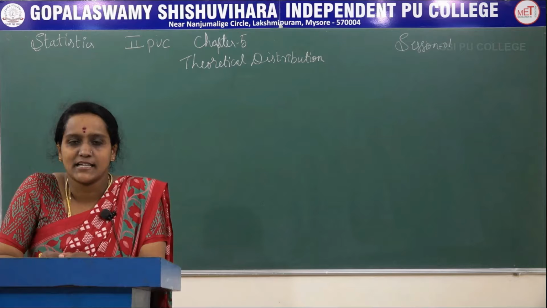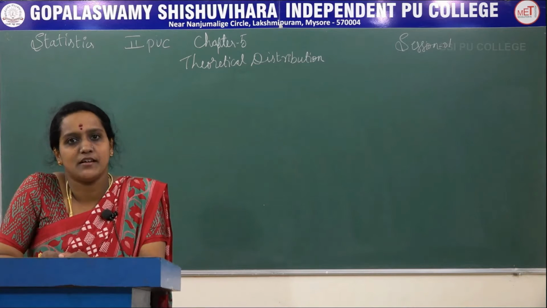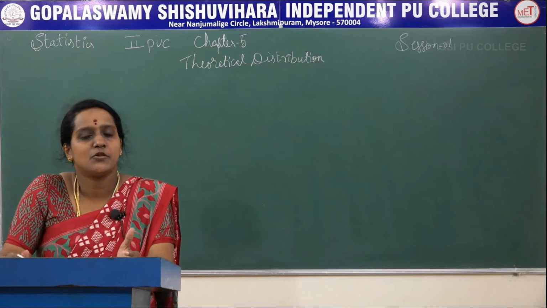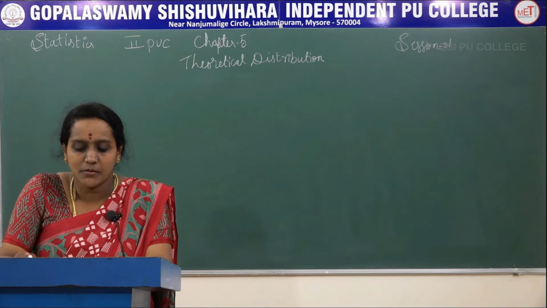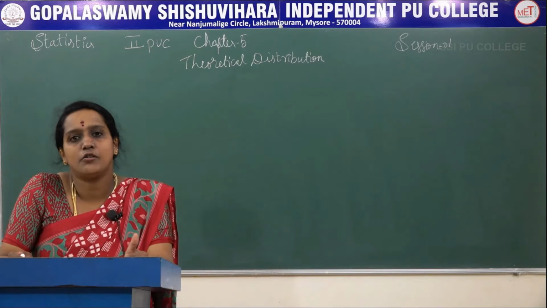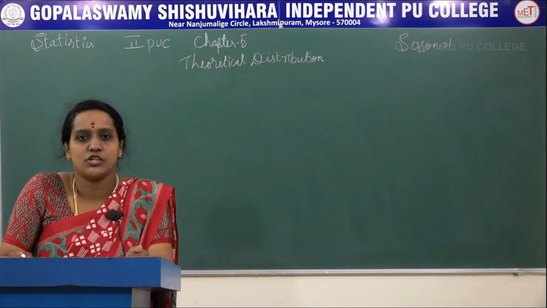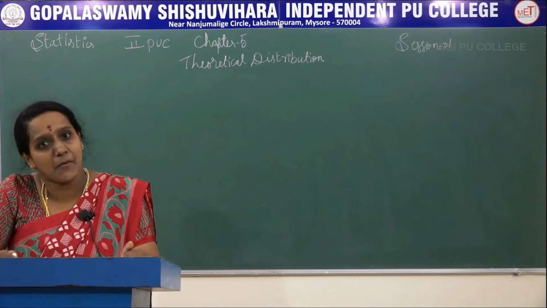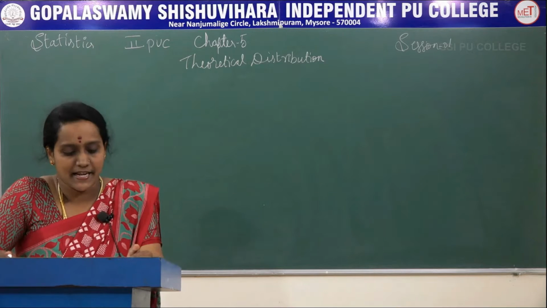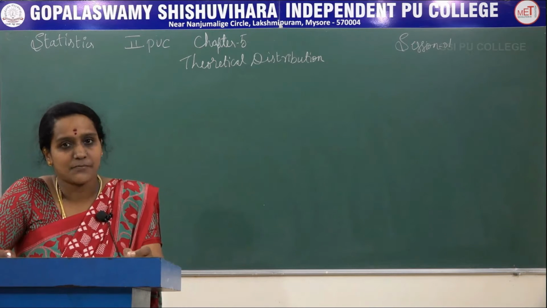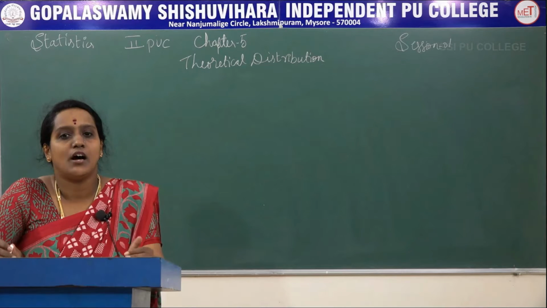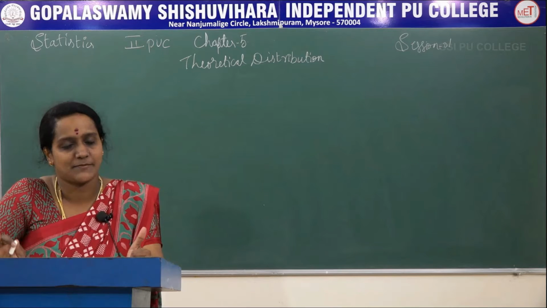Today we are going to start a new chapter, our 5th chapter in our second PUC syllabus, theoretical distribution. Already in first PUC we know how to find outcomes of an experiment, and we know how to find the expectation of the expected frequency distributions. We have studied the theory of probability for the occurrence of conceptual experiments. An experiment is nothing but the output of the trial or the experiment.